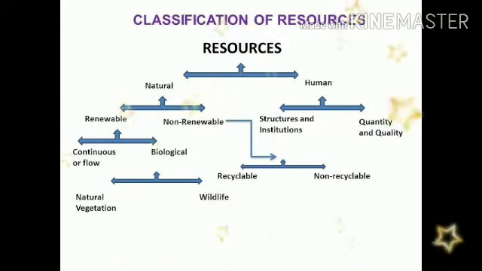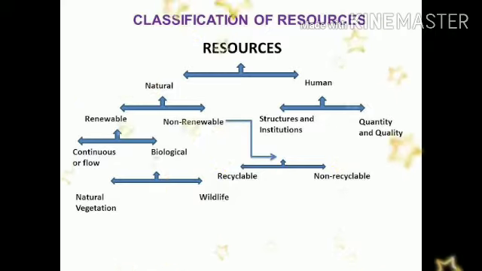Next is quantity and quality: how it has been made, in what quality it has been made. Here human beings themselves are a great resource. How do they become a resource? They are skillful, they are talented, they get education. These things make them a resource.